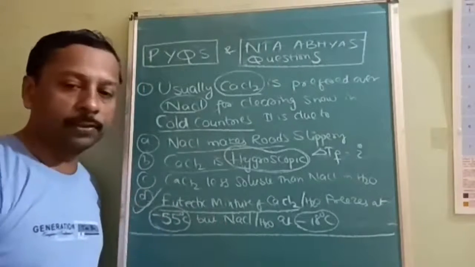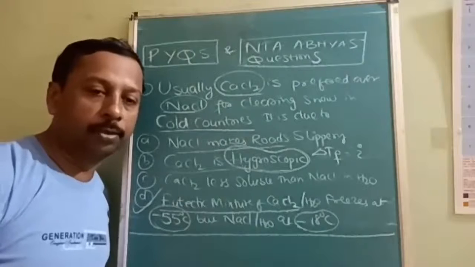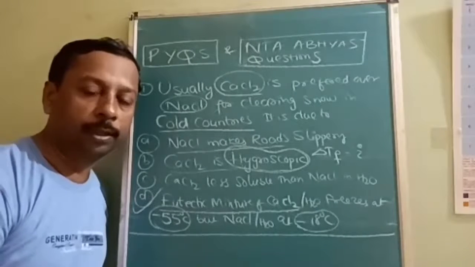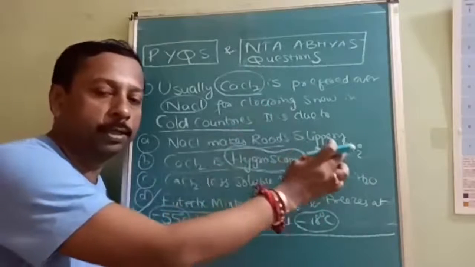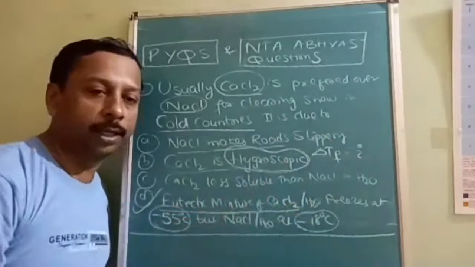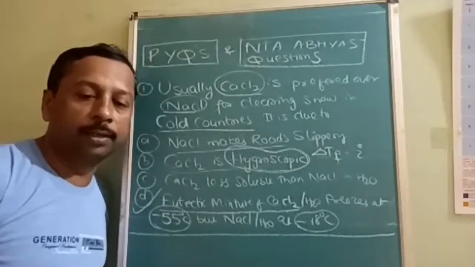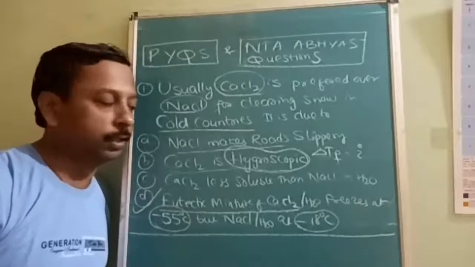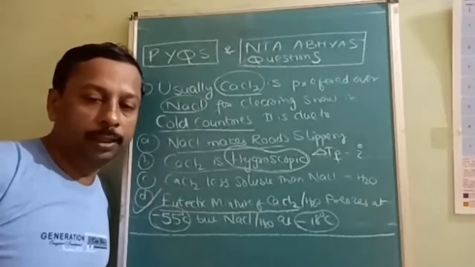Is the first question understood? In cold countries, why is salt sprinkled over the roads to clear them? Due to depression in freezing point. Which is better? The salt having higher i will reduce the freezing point more. That's why CaCl2 is preferred.